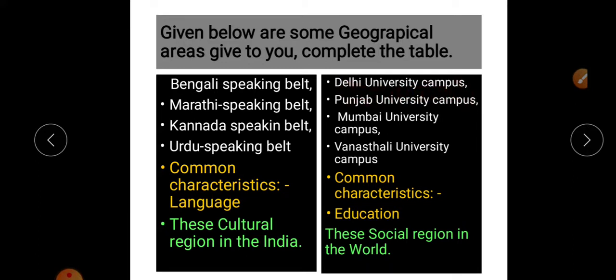Then Delhi University campus, Punjab University campus, Mumbai University campus and Vanasthali University campus. The common characteristic here is education, because these universities almost develop the work of education. Then education is also a social factor and social region, or we can also say these are commonly political or human factors.